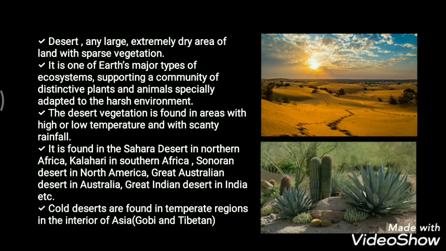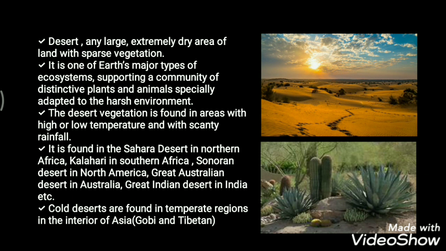So the desert vegetation is found in areas with high or low temperature and with scanty rainfall. These desert vegetation are found in hot and humid areas, and in the same way it is also found in some temperate areas, where the temperature is relatively cool. In all these places the percentage of rainfall is really very less.